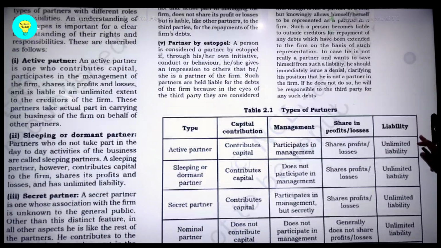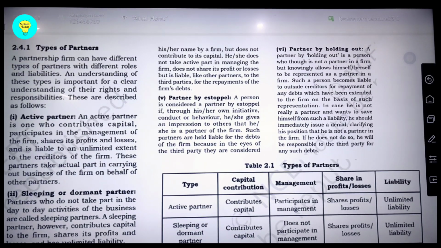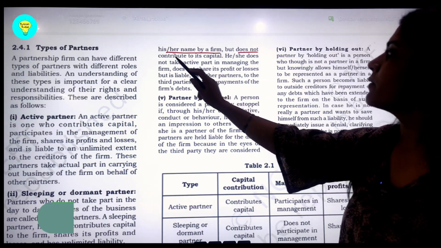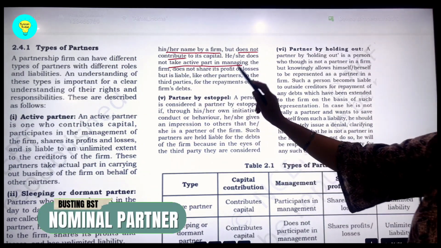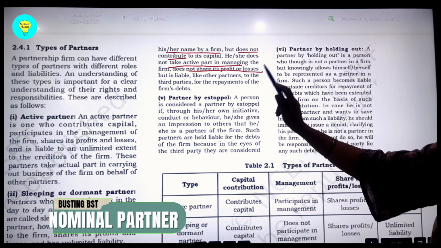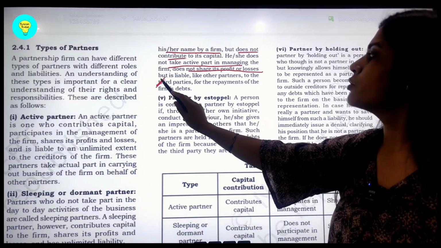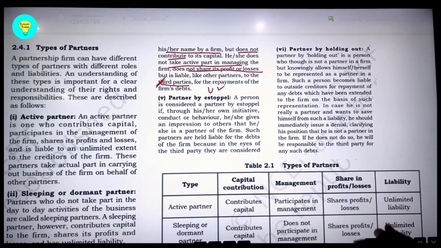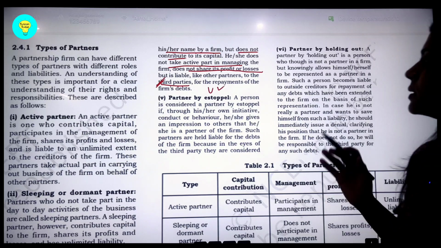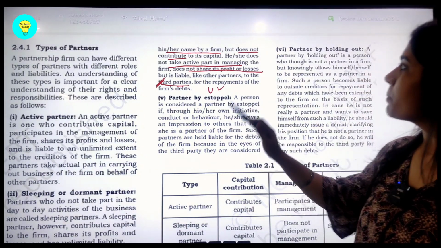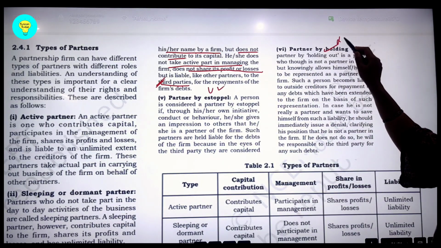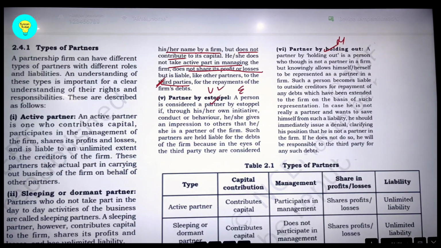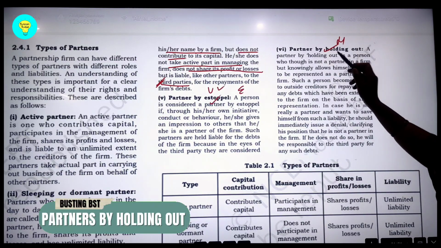A nominal partner is one who allows his or her name to be used by the firm, does not contribute capital as we have seen, does not take part in management, does not share profit and losses, but bears an unlimited liability towards the third parties. He has an unlimited liability. But why is that? इसे हमें सीधा सीधा समझना है कि इसके 2 सब कैटेगरीज हैं, होल्डिंग आउट एंड एस्टॉपल. So let us first go by the sequence. Holding out, H, he. So H is holding out.